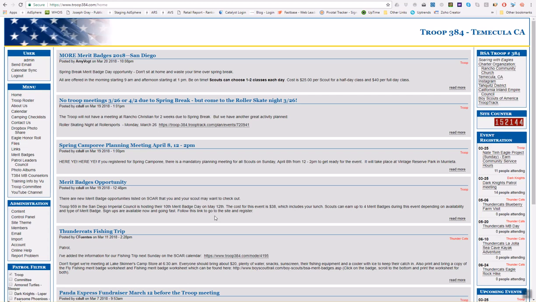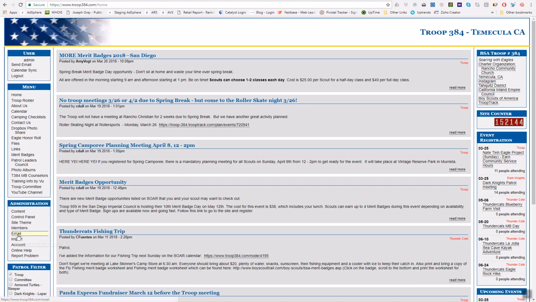But what we'd like all the patrol leaders to do is to do all of their announcements in Soar, so that all of the adults and all of the scouts that participate in your patrol will get your announcements in the Tuesday morning emails that go out every week, and also get all your calendar items with the regular troop calendar items. It would just help with organization if you could do most of your communication through Soar.